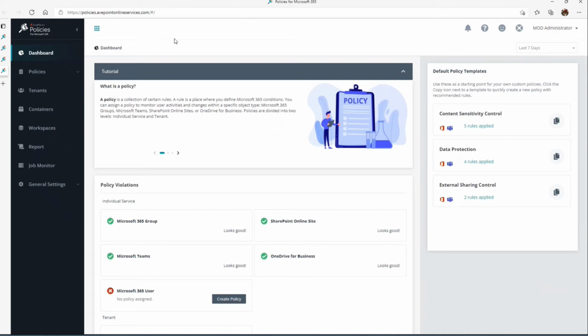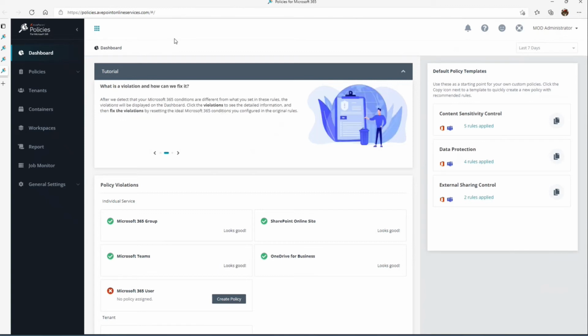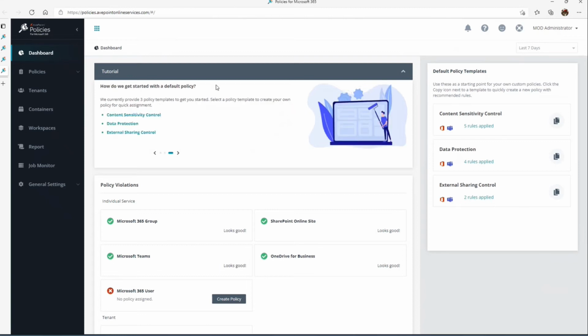I can make a lot of setting changes for my team or teams. Some of those settings or changes may not be allowed, but there's nothing really preventing me from doing that. So as an organization that needs to have secure collaboration, we may want to put a policy in that restricts certain changes from being made.